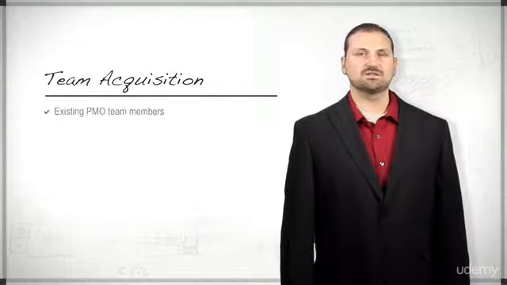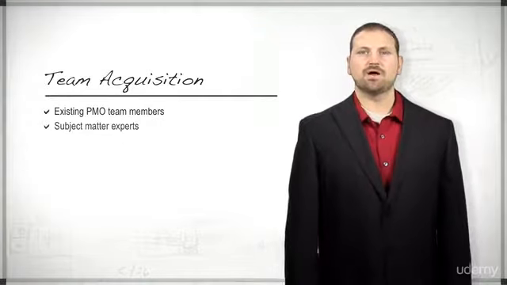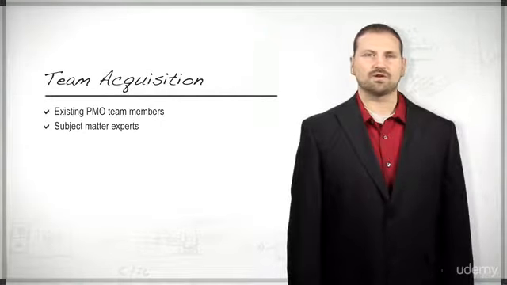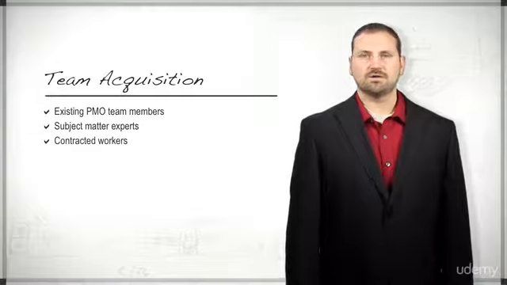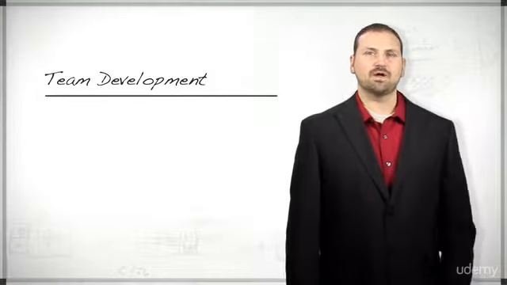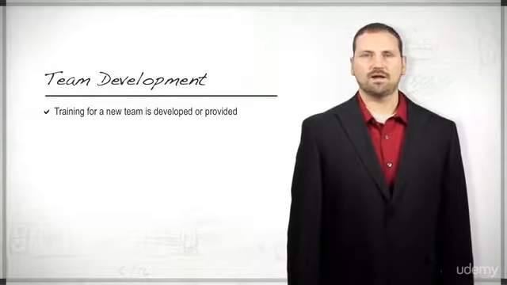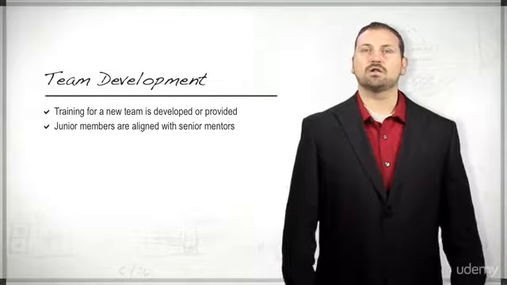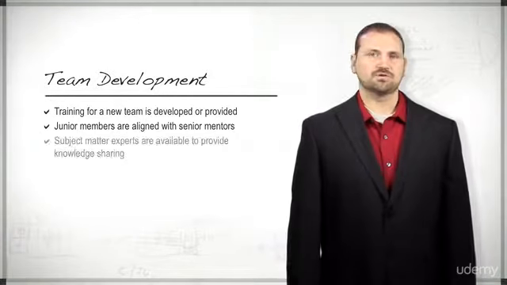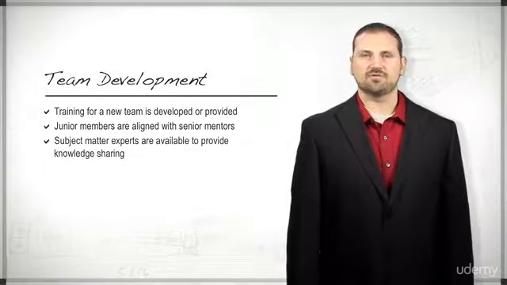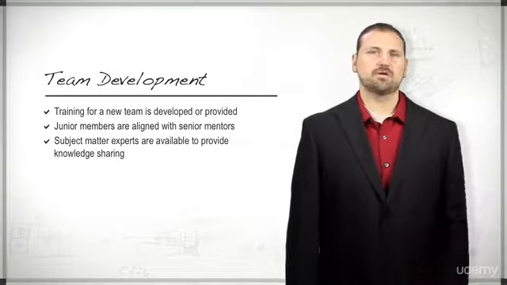Within the execution process group, human resources processes serve to acquire the project team, develop the team, and oversee team activities. Now, team acquisitions come from the existing PMO team members, subject matter experts from various departments within an organization, and contracted workers. Team development takes place when training required for new or specific tasks is either developed or provided. Junior team members are aligned with more senior mentors, or subject matter experts are available to provide knowledge sharing.